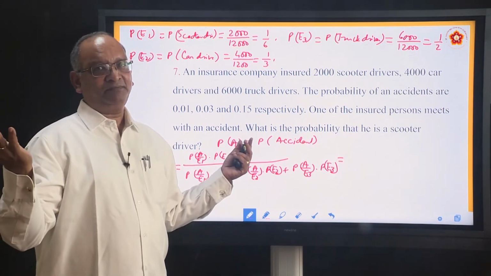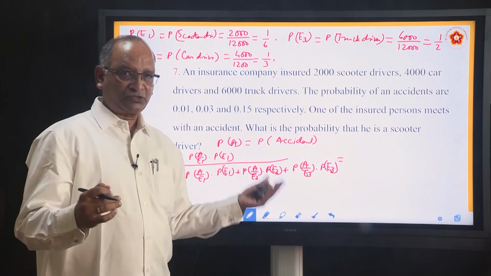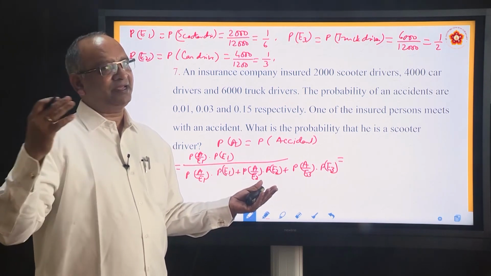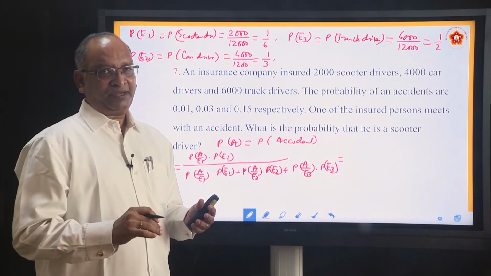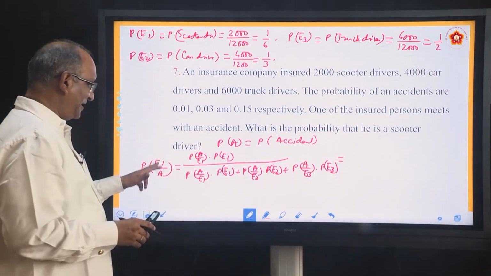Any person can meet with an accident. It can be a scooter driver, it can be a truck driver, it can be a car driver. Okay. So we are finding out P E1 by A.